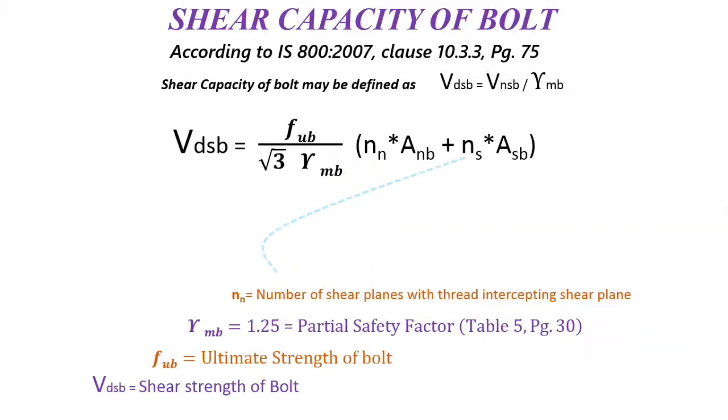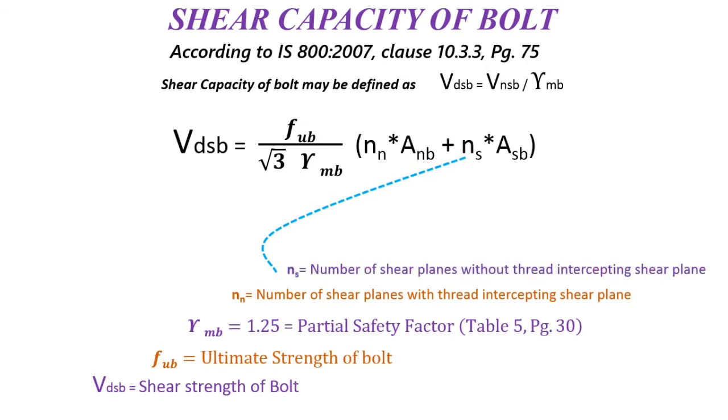Similarly, second one is Ns, and Ns is defined as the number of shear planes without thread intercepting the shear plane. It means that the shear plane does not cut the thread part. It means that it cuts the shank area. So we can say that Ns is equal to number of shear planes with shank area intercepting the shear plane. We will take one example of Nn and Ns afterwards.